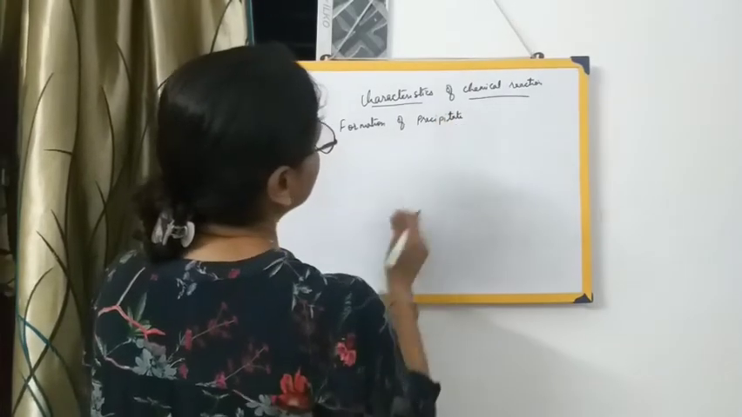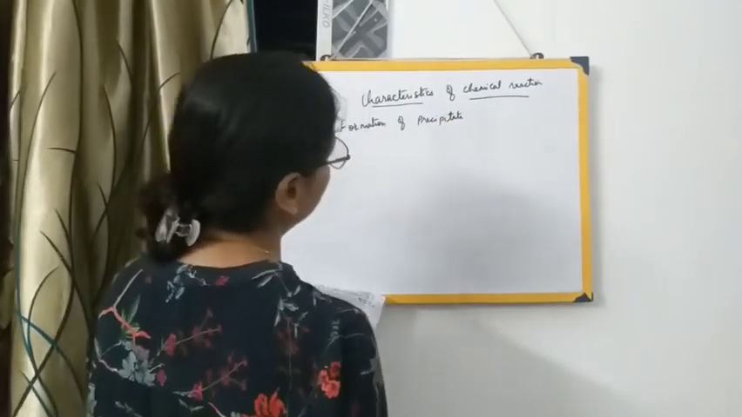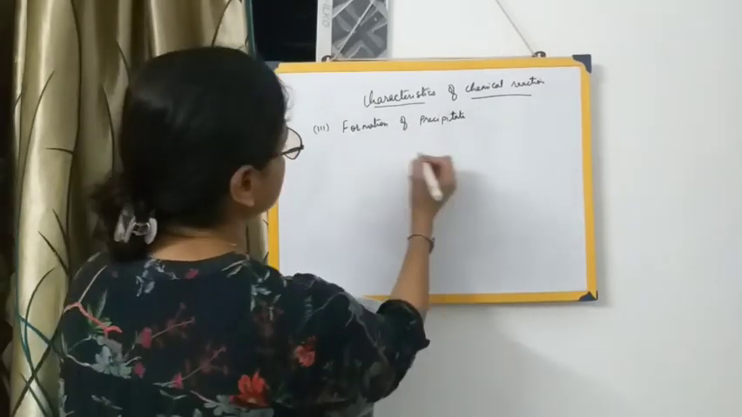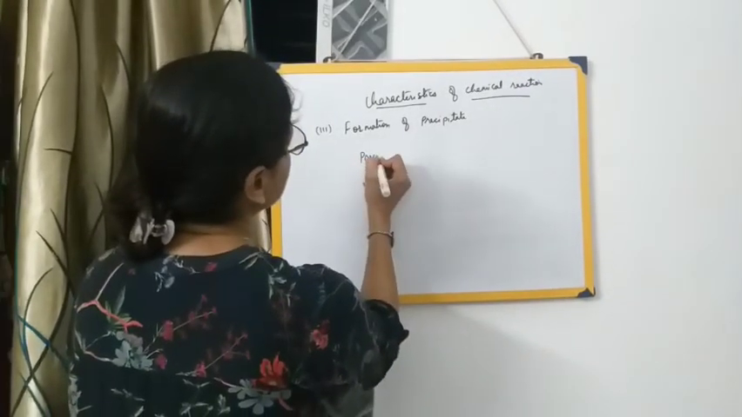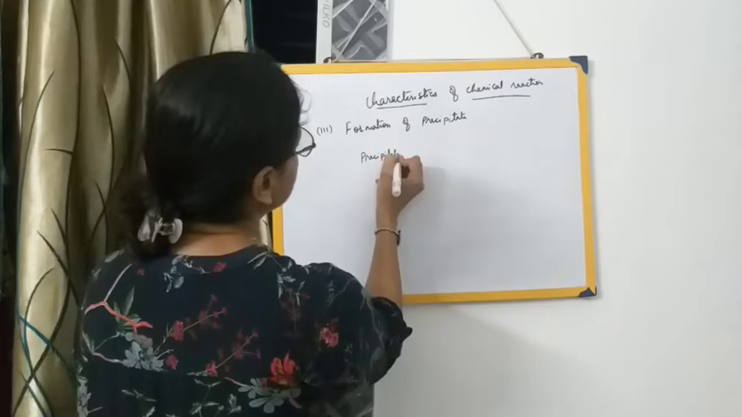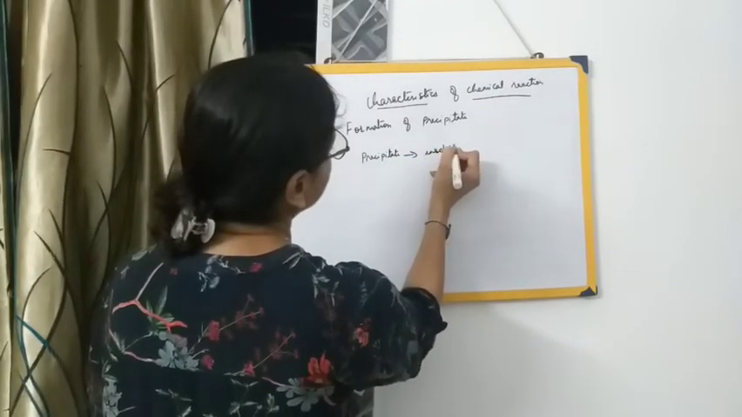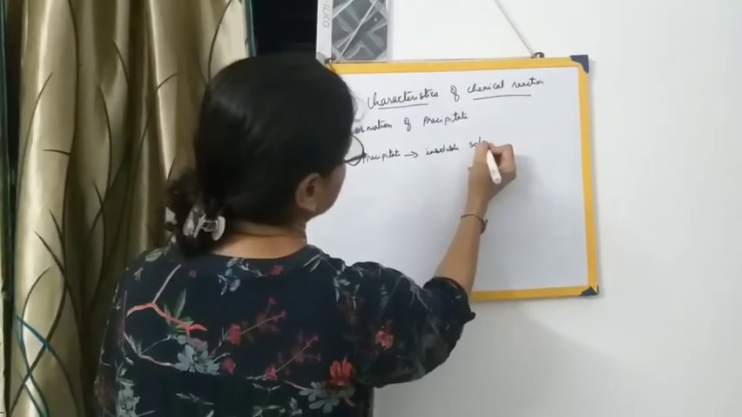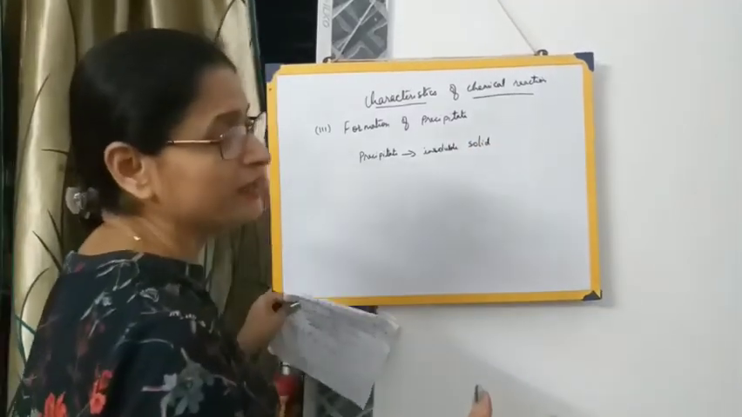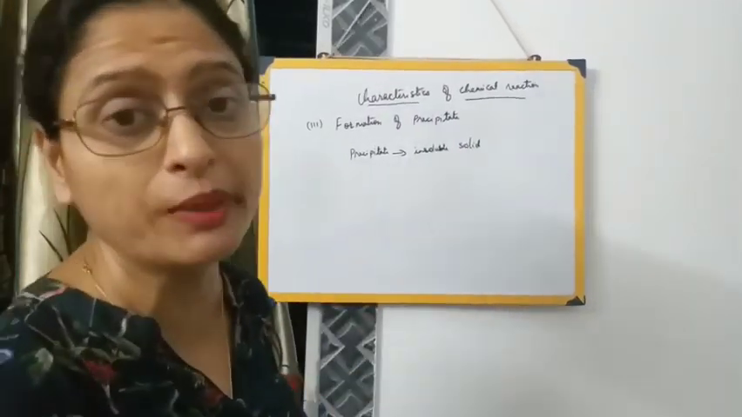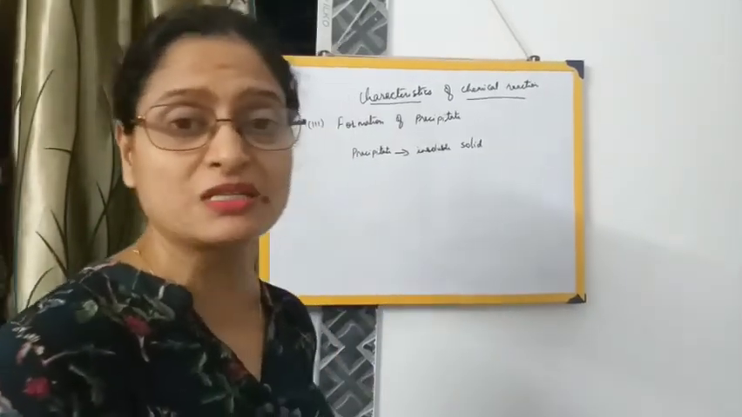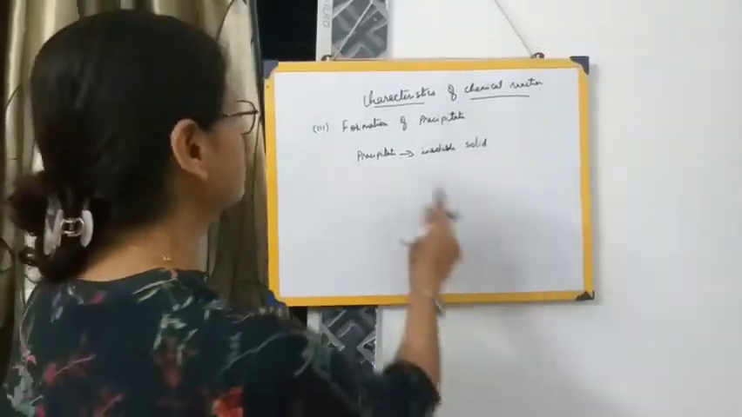Certain reactions, when they take place, may lead to the formation of a precipitate. Now, what is a precipitate? First, let us understand what a precipitate is. It is the insoluble solid that is formed. A solid has been formed and that solid will not be soluble in the liquid. That insoluble substance that has been formed is called the precipitate.